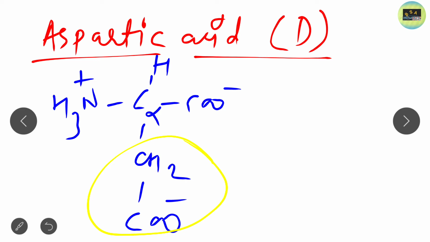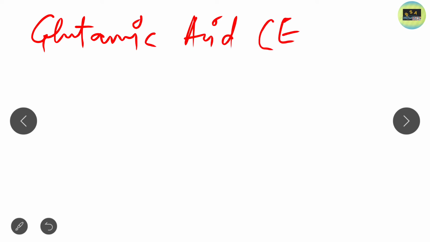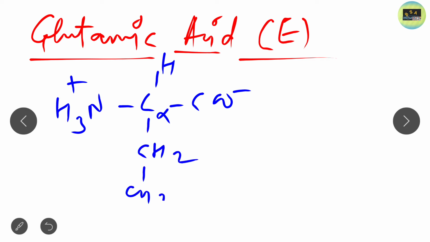Now let's look at the structure of glutamic acid. The structure of glutamic acid is also simple. The single letter code for glutamic acid is E. Clear? Just look at the structure. Very simple structure, nothing to worry about in the structure of these two. Just an extra CH2 is present in case of glutamic acid. This is the structure of glutamic acid.